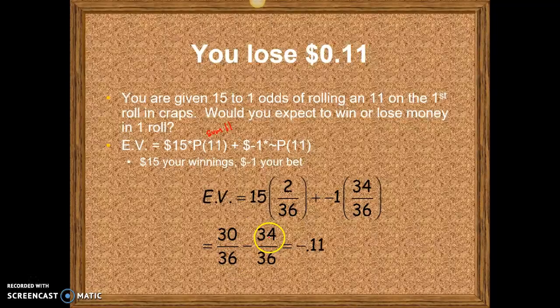We subtract those, and we end up with negative 11, which means we are expected to lose 11 cents per game over the long run.